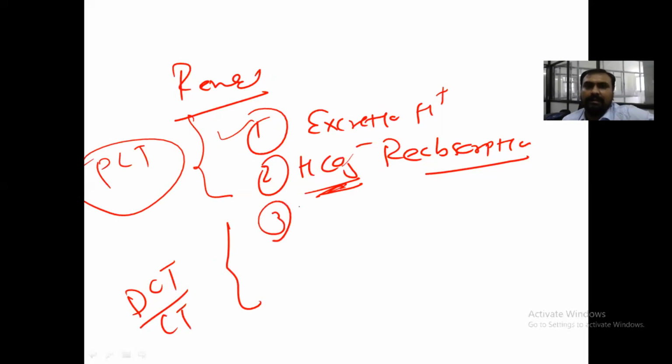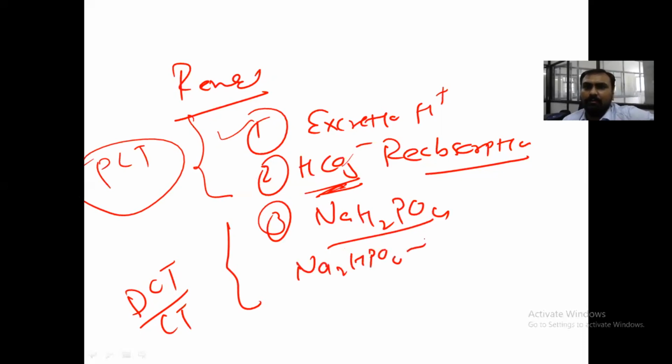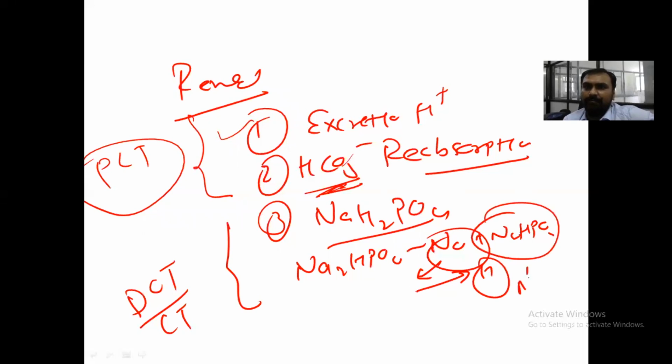In the third mechanism, there is the excretion of acid as NaH2PO4. Na2HPO4 is broken down to Na and NaHPO4. This Na is exchanged along with the H plus ion, and H plus with NaHPO4 forms NaH2PO4. It is excreted in the urine, that's why urine is acidic. The fourth mechanism is ammonia by the glutaminase enzyme.